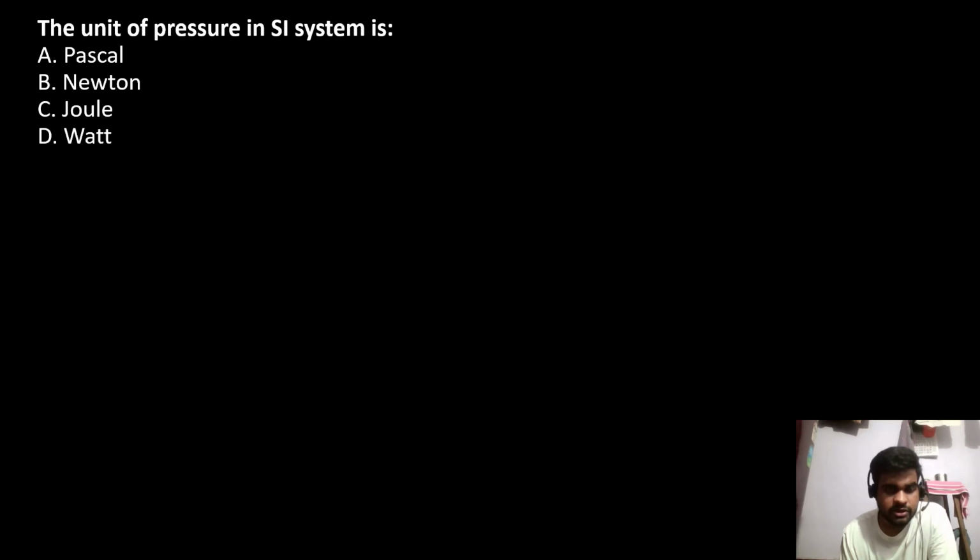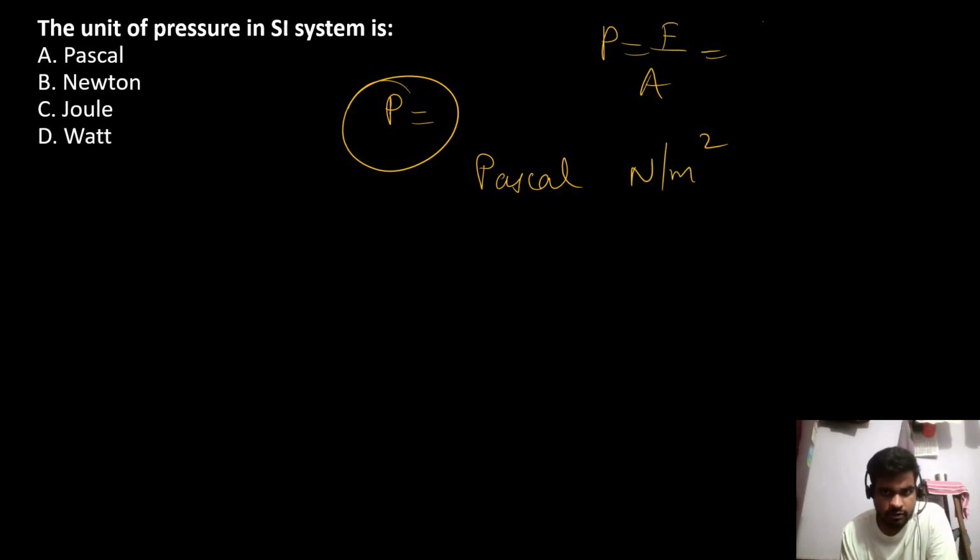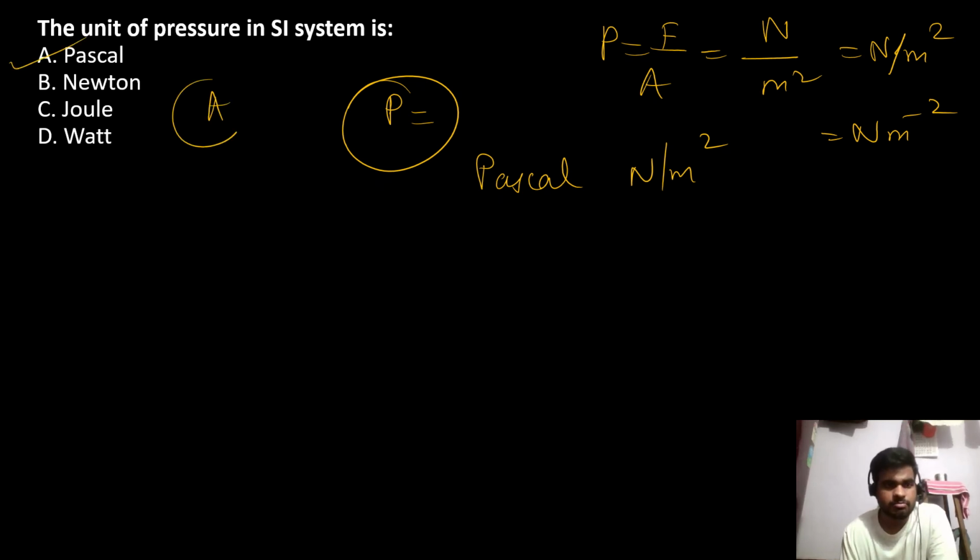The unit of pressure in SI system is Pascal. You can also say Newton per meter square, since pressure is force per unit area. Newton per meter square, or we can write Pascal. A. You have to remember this. Newton is for force. Joule is for work. Watt is for power.